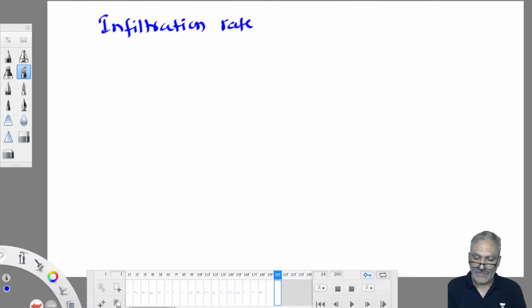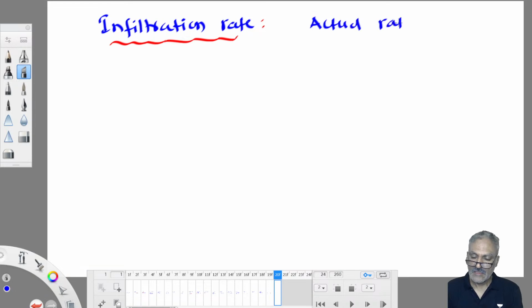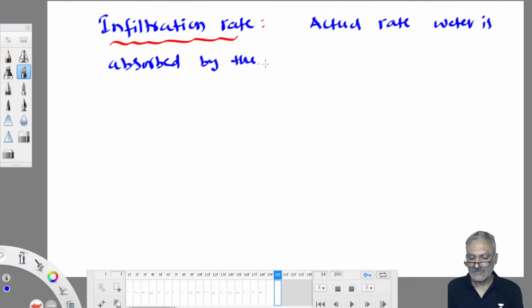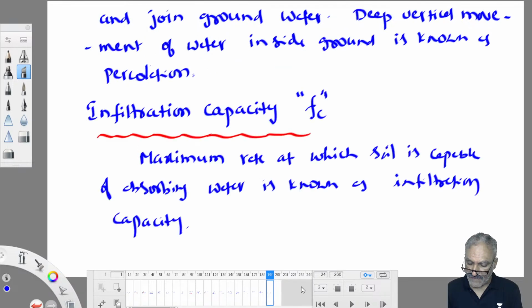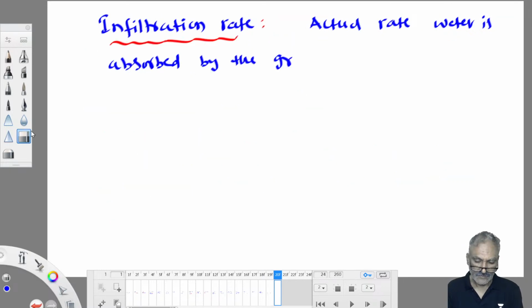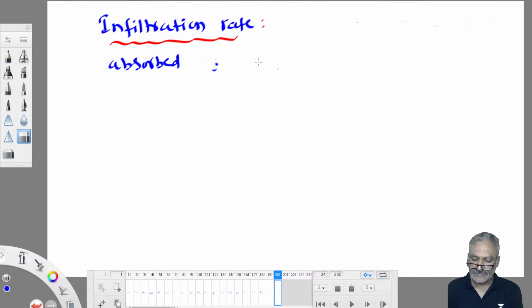Second one, infiltration rate, or rate of infiltration. Capacity is different, rate is different. It is the actual rate at which water is absorbed by the ground. This is denoted by FA. We are denoting these things by some symbols.